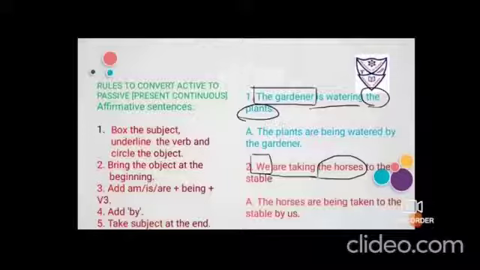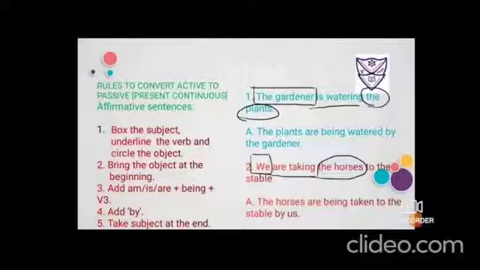Number 2, we are taking the horses to the stable. Now you have the subject, so put a box. Are taking is the verb, so underline it. The horses is the object, so you have to circle it. Second step, to bring the object at the beginning, so I have brought the object, the horses, ahead. It was we, so they have used are. Again it is horses, so I'll be using are. Then the step, add am, is, are and being.